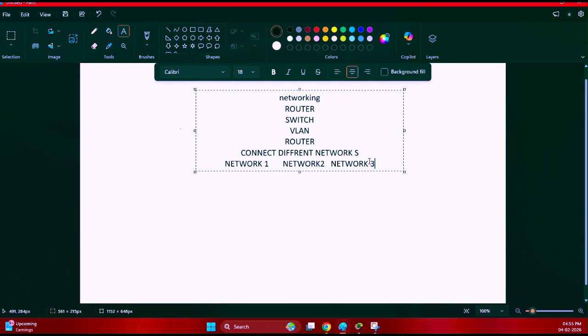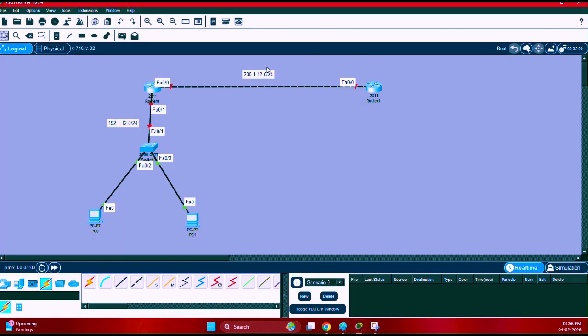So a router is basically a networking device. It is the basic definition of the router. We can say a router is a device used in networking to connect different networks. We can say a router is a layer 3 device. Whenever we say layer 3 device, this means that when we connect network 1 with network 2 and network 3, we have different IP addresses.